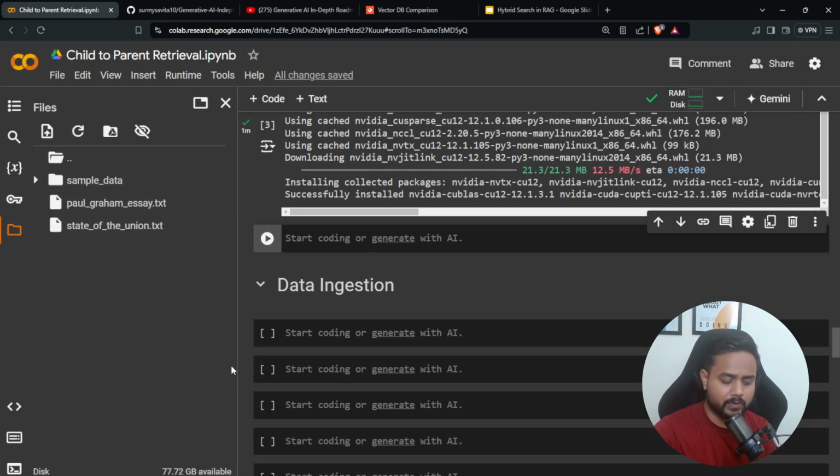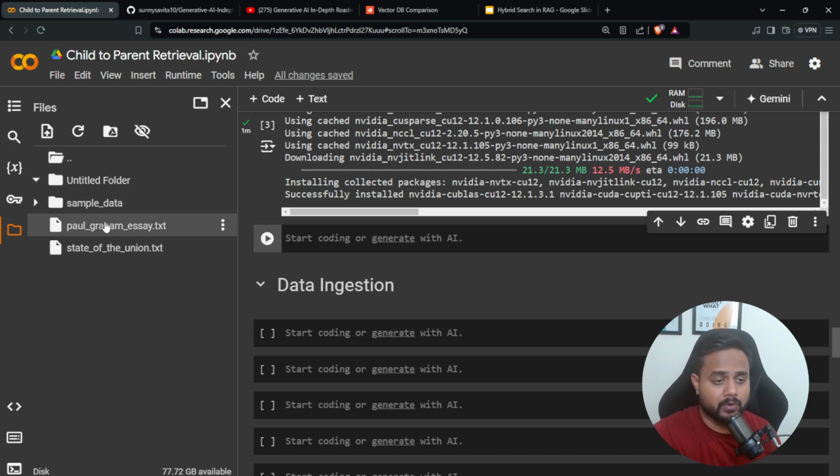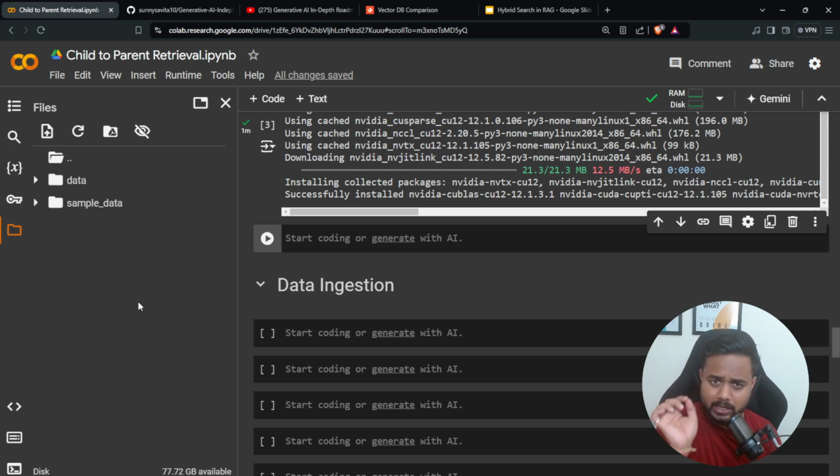I'm creating one folder. My folder name is going to be data. Just a second, let me write it over here. My folder name is data. Now inside this particular folder, I'm going to keep both files. So here is my State of the Union, and the second is Paul Graham. Don't worry, I will give you a glimpse of the data if you don't know anything about it.